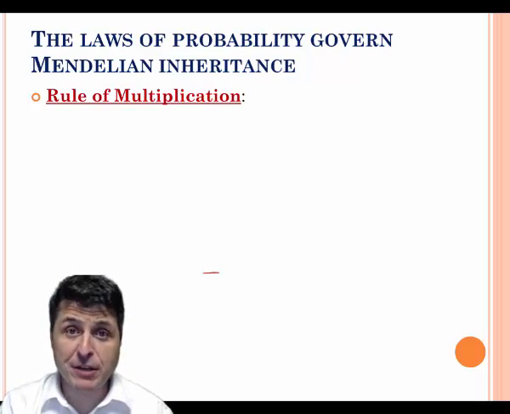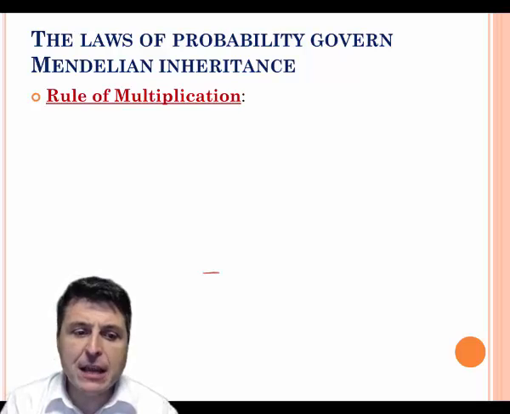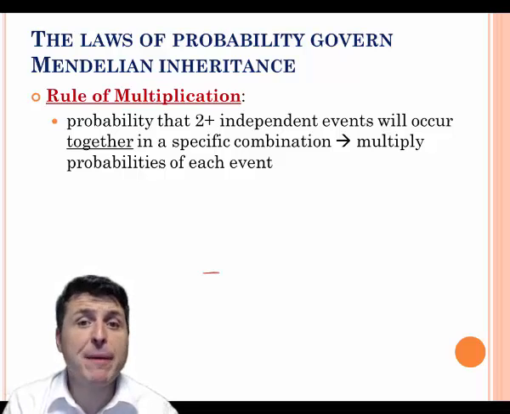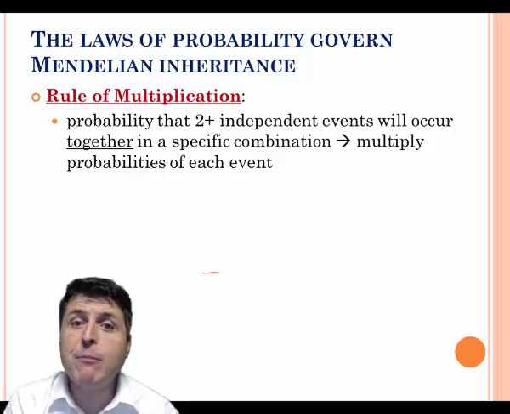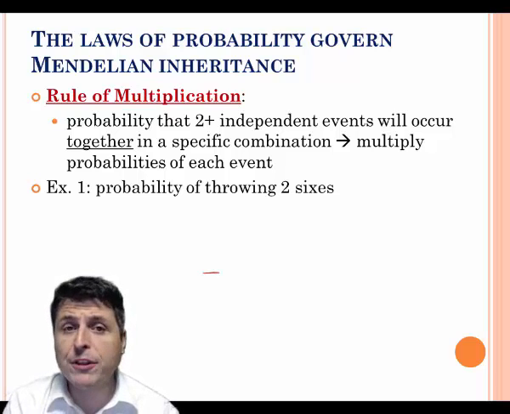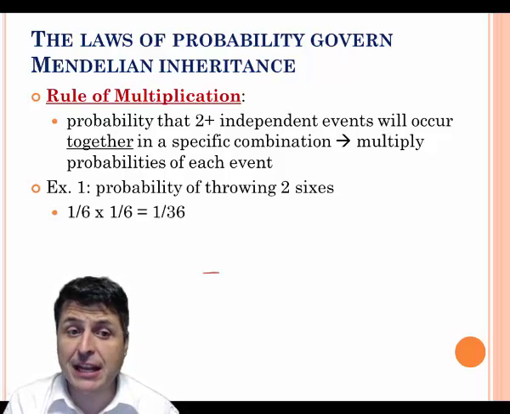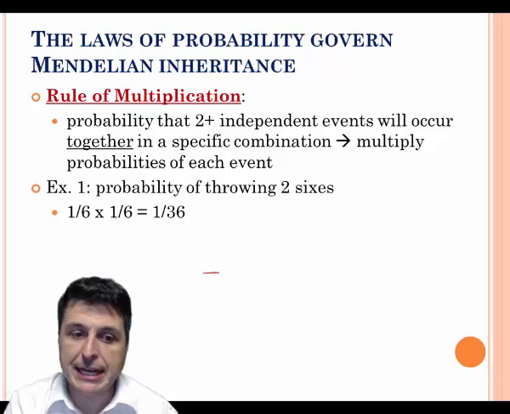Now, much of what Mendel observed can actually be explained through mathematics and the laws of probability. For example, we can use the rule of multiplication to determine the chances that two independent events will actually occur together in a specific combination. The way that we do this is we multiply the probabilities of each independent event with each other. So, for example, if we were to throw two dice, what would be the chances of getting sixes both times? Well, the chances of getting a 6 one time with a dice is 1/6. The chances of getting two sixes right after each other is 1/6 times 1/6, which is 1/36.